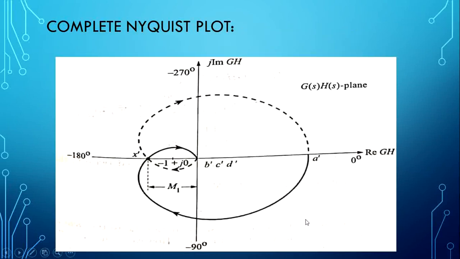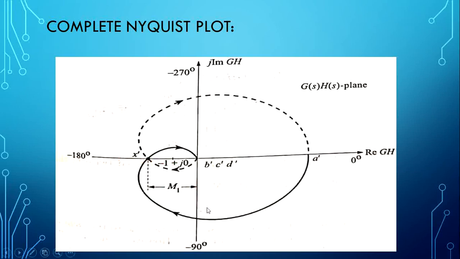The final root locus sketch. This is the final root locus sketch. Now we don't know whether minus 1 plus j0 is placed inside this intersection point or outside this intersection point. For that we need to calculate.